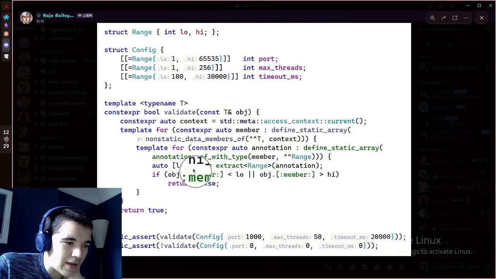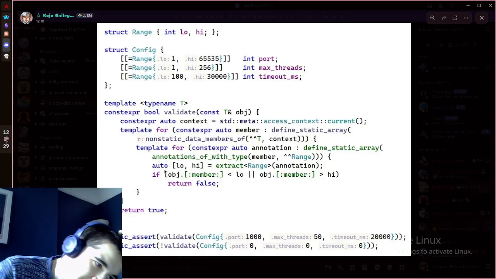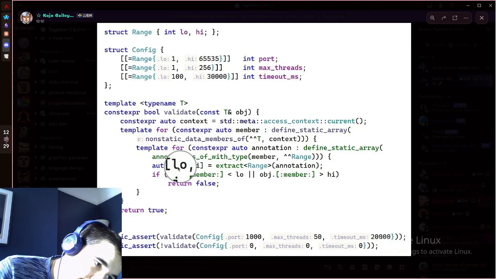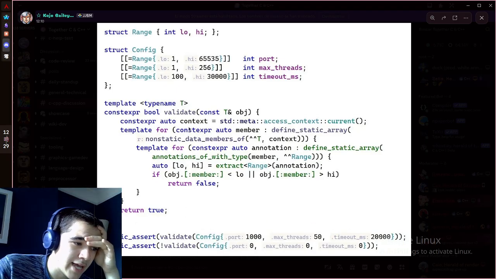We do have this nice destructuring syntax, which is not too dissimilar from Rust's tuple destructure syntax. And then, I mean, this has existed for a long time anyway. And then we have object dot, remember this funky syntax here, and then we can check it like this. And then we can call assert on that, and yeah, cool.